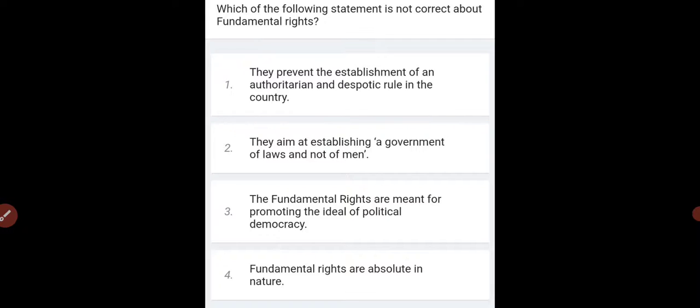So if you read the options concentratedly, then you can get the answer easily. Okay, you just focus on option 4, fundamental rights are absolute in nature. So is this absolute? I think this is not, because what does absolute nature mean?